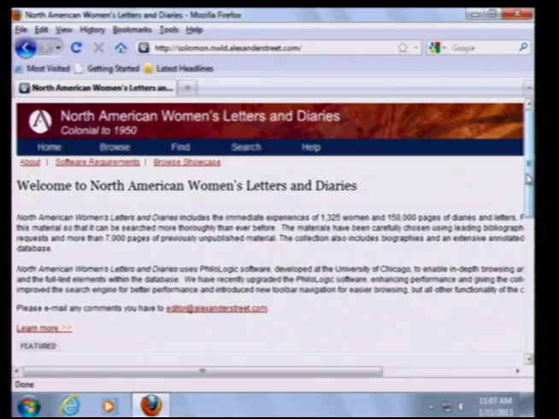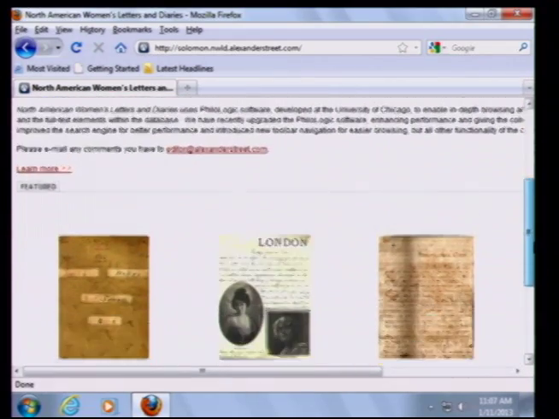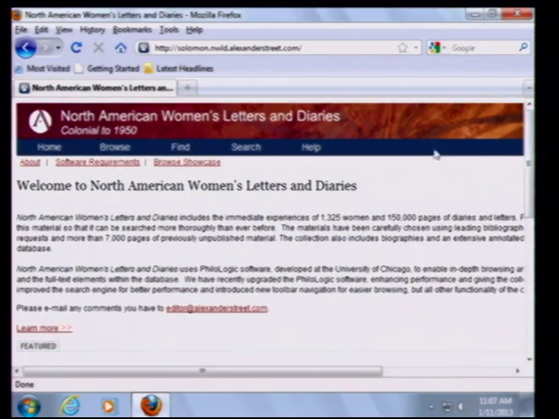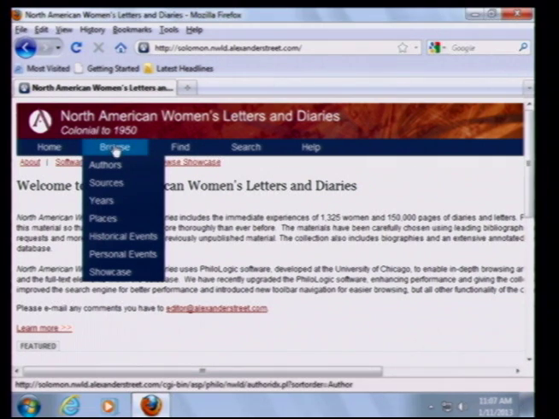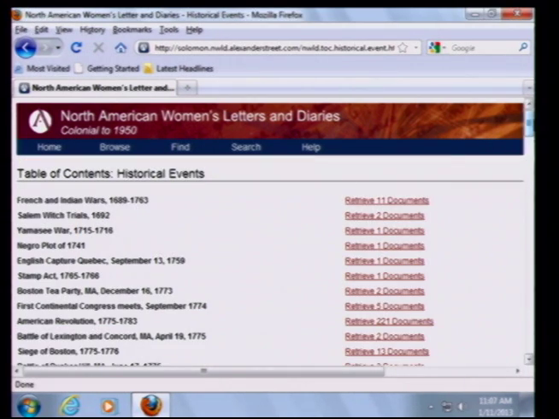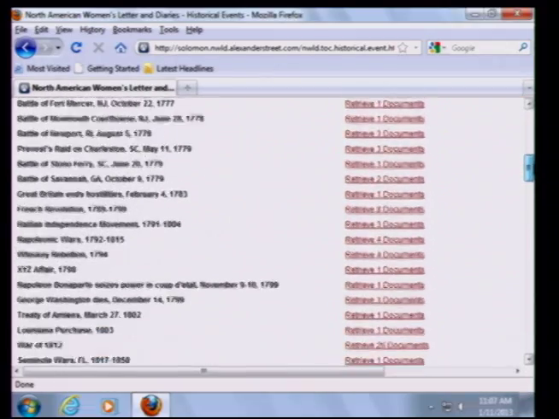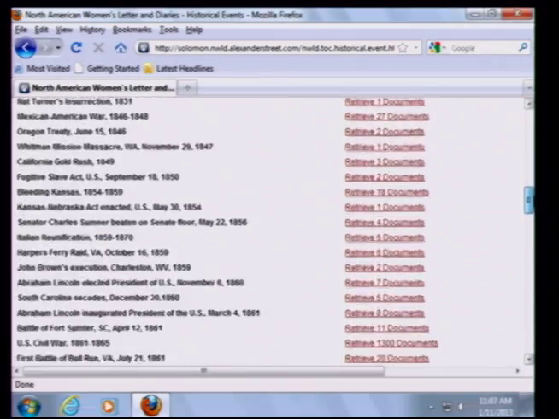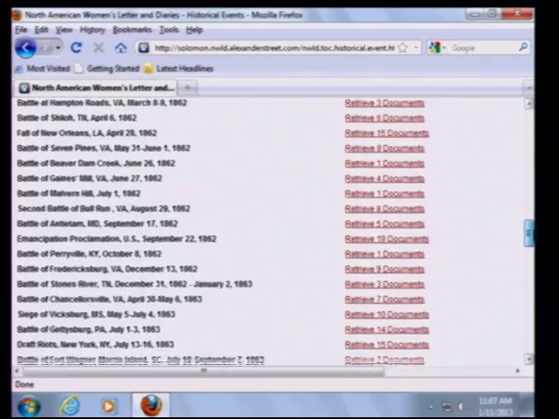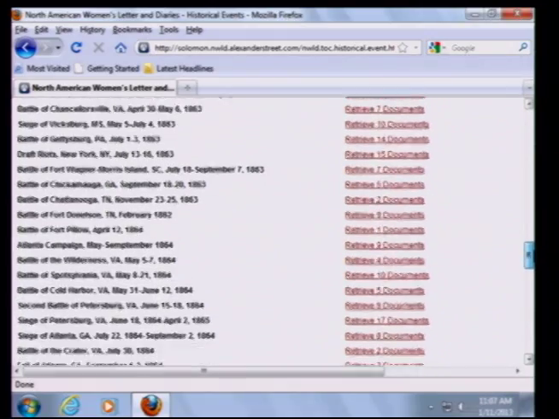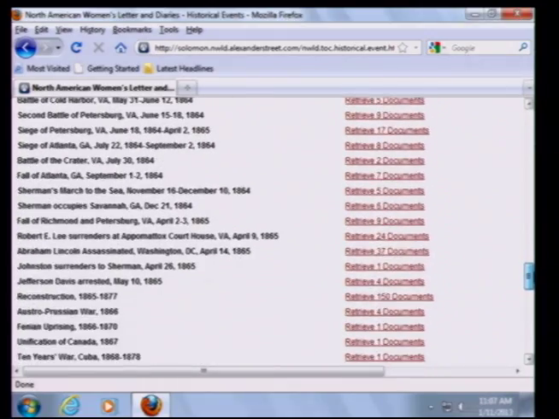And we can come down and look at some sample diaries here. But let's go ahead and just do a search. Let's browse. We can look at historical events. You're writing a paper about the Great Depression, and you need some primary sources. So you may come down through the list here and you may find lots of Civil War diaries, by the way, kept by women. You'll notice all of the Civil War entries here.